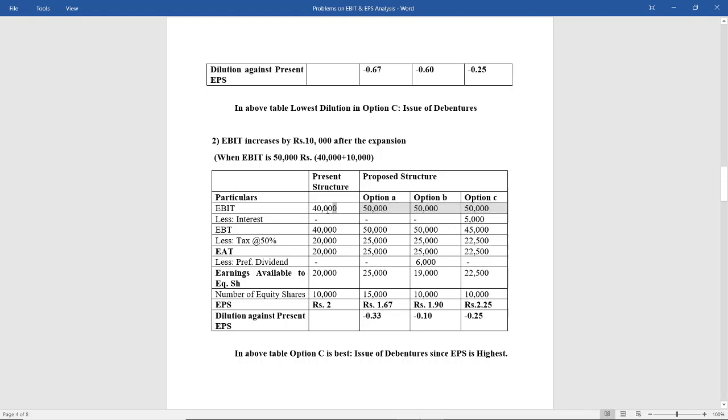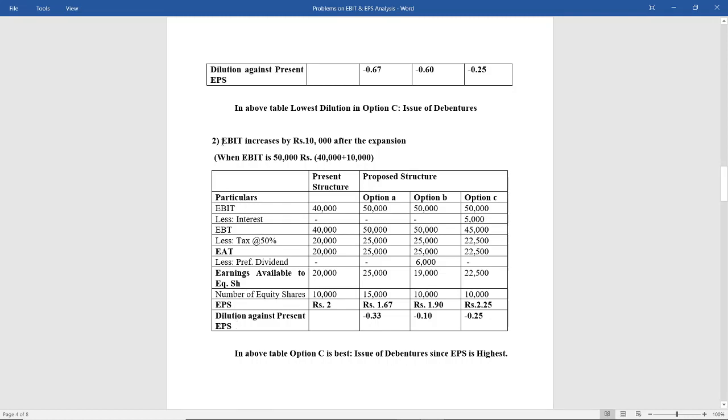For the present structure, it will be still 40,000 because the present structure is without considering the expansion, and here EBIT is increasing after the expansion. So keeping all other calculations on the same grounds, only EBIT will change. You have to solve this as we have calculated above: less interest, you get EBT, less tax, you get EAT, less preference dividend, you get earnings available to equity shareholders, number of equity shares, EPS and dilution against present EPS.